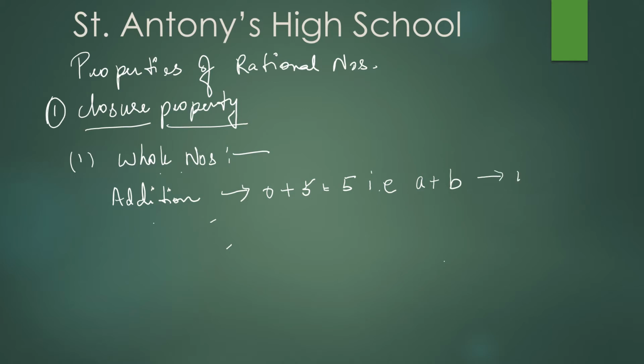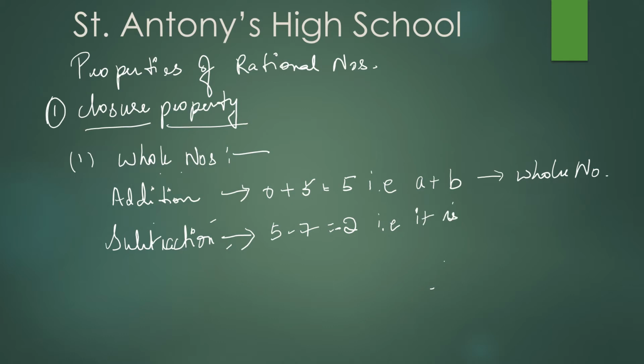Go for subtraction. Example, 5 minus 7 is equal to minus 2. It is not a whole number. Therefore, it is not a closure property.